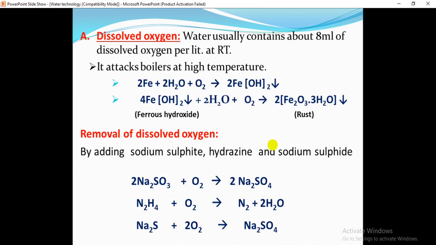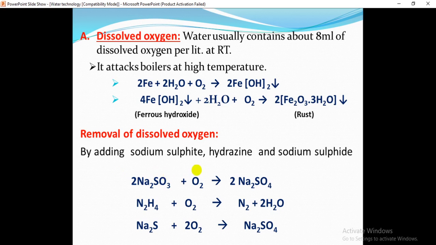And how to remove this dissolved oxygen? We need to remove this dissolved oxygen from the boiler feed water. Otherwise, we can face boiler corrosion. That's why we need to remove the dissolved oxygen from the boiler feed water. How to remove it?